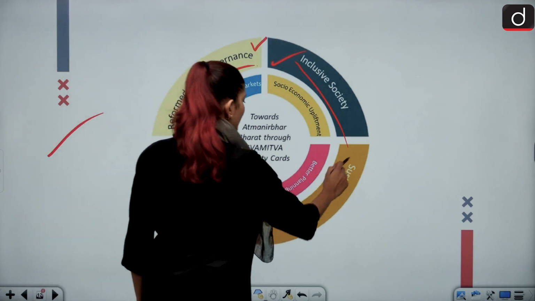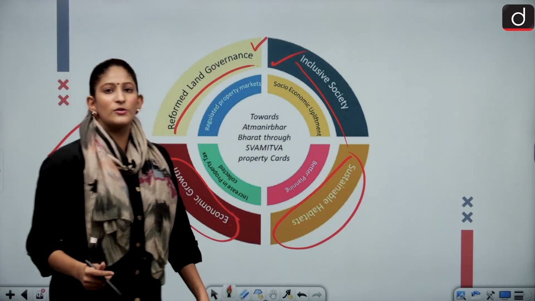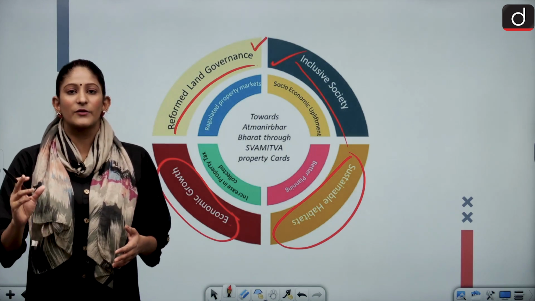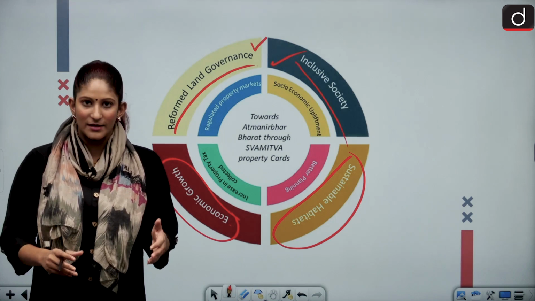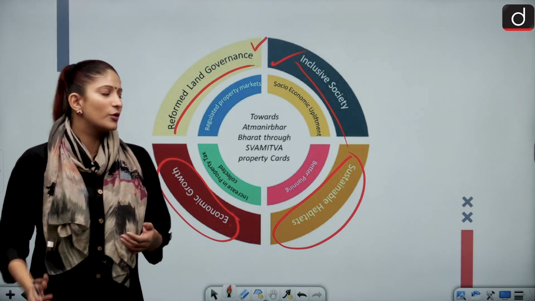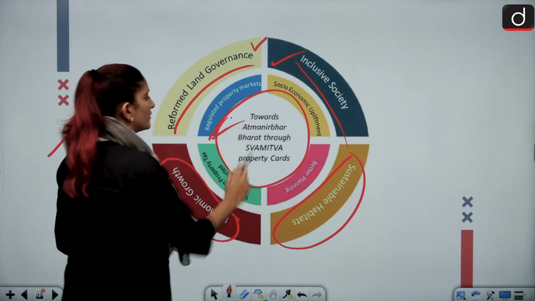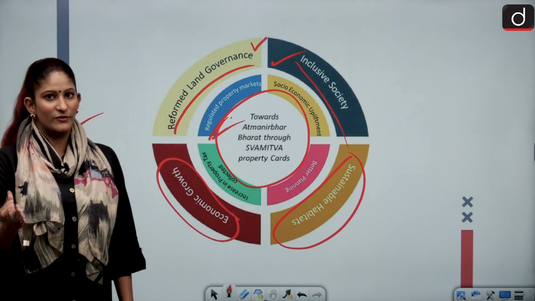And also sustainable habitat. If I will be able to have a map where I will get to know what areas are land parcels for residents and what areas are for crop fields, I will be able to execute the plan more robustly. Also, that will be helping in all these areas, right? Towards Atmanirbhar Bharat, SVAMITVA Yojana.